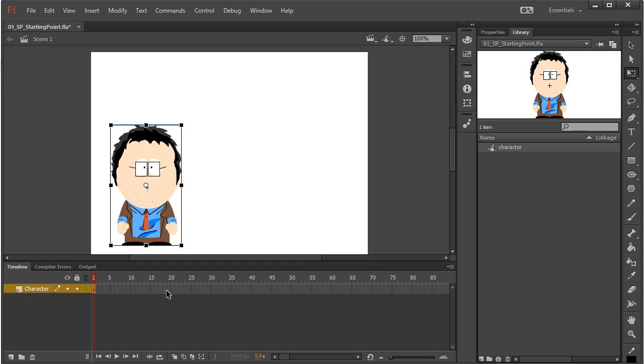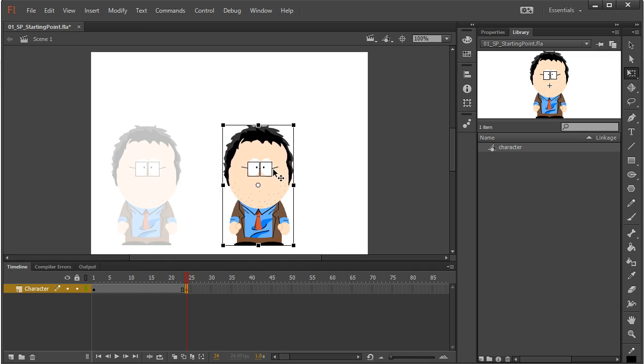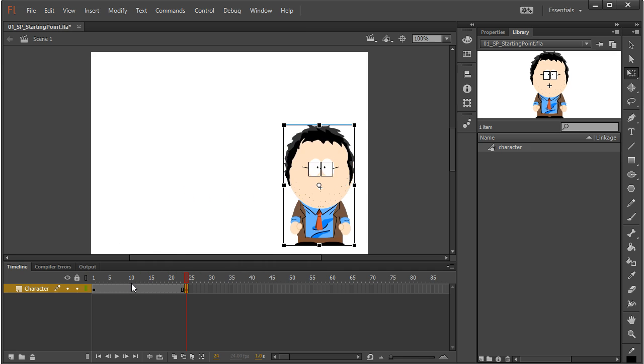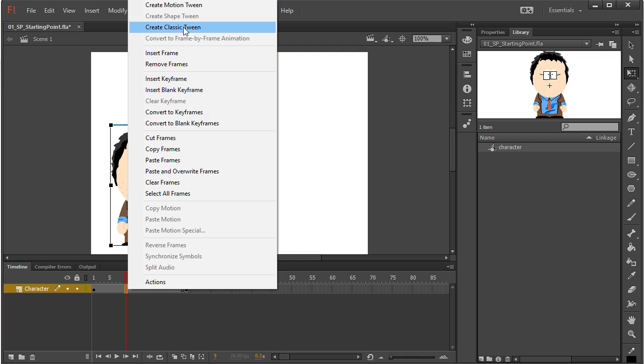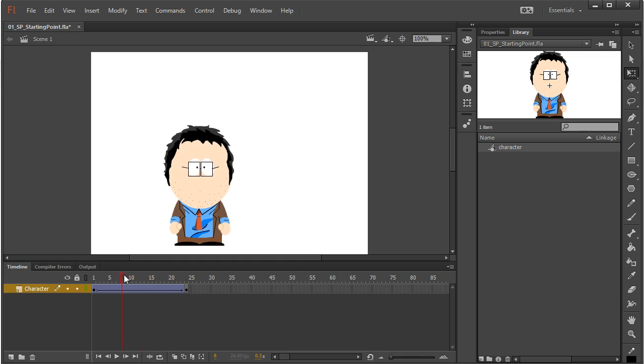And now I can actually have my character walk across the screen. So if I went over here and put in a keyframe, I could have my character go to the other side. Insert classic tween, and now we have a character that will move.